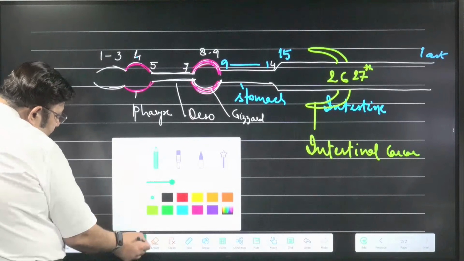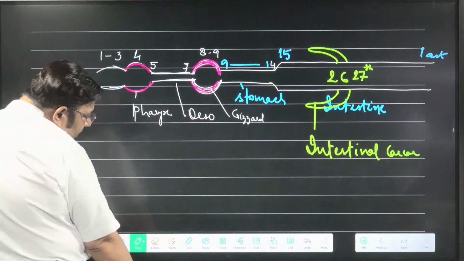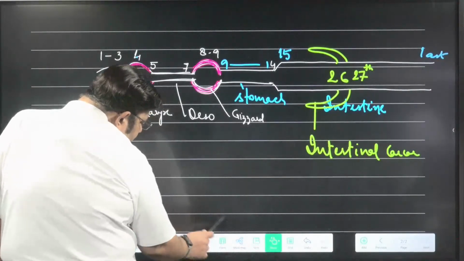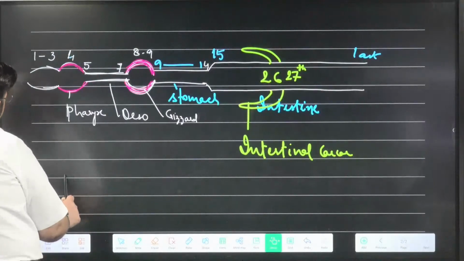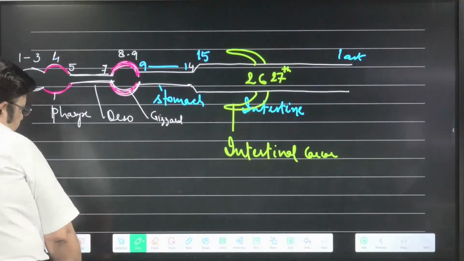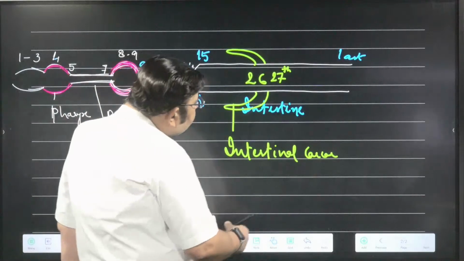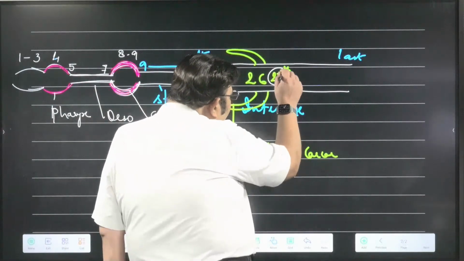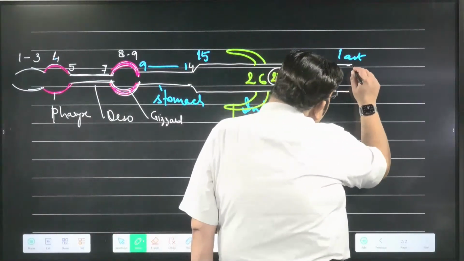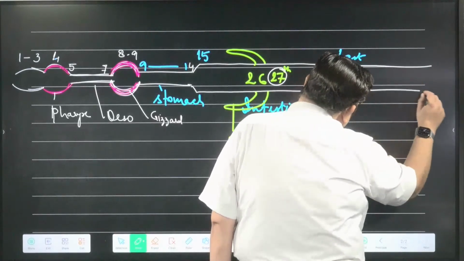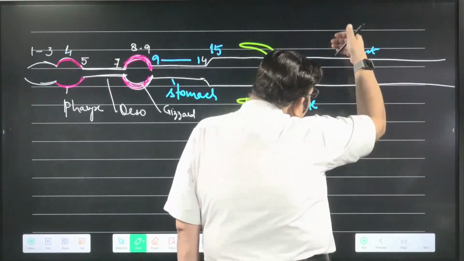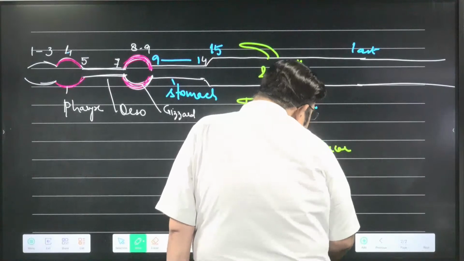And you know what that structure is called? The structure is called typhlosole. I repeat once again, up to the last minus 25.